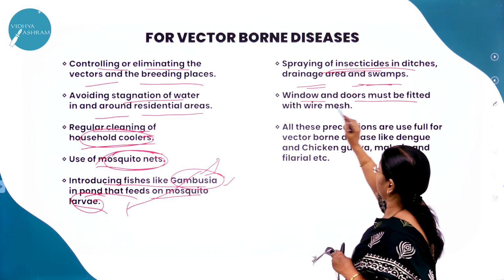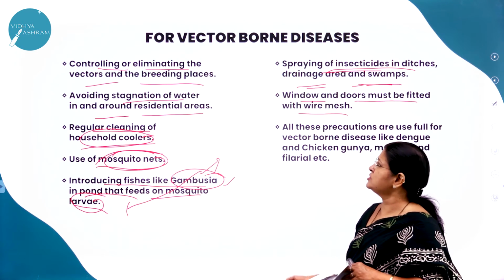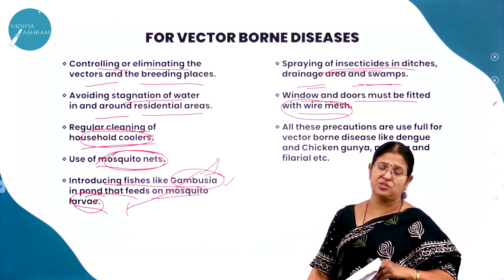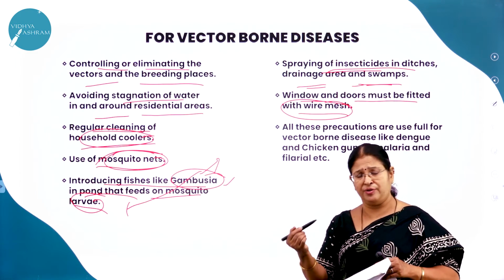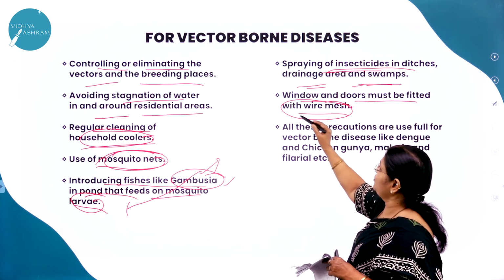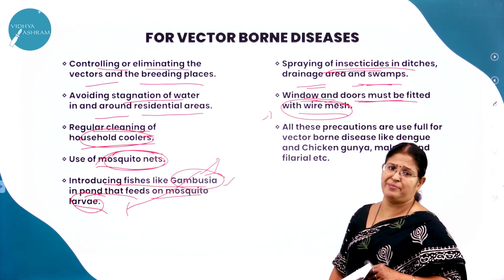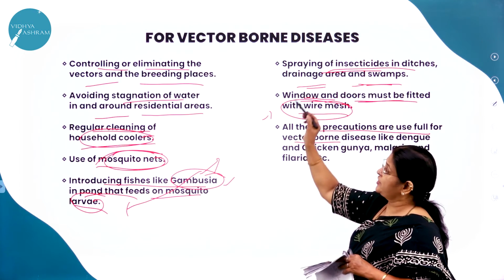Windows and doors must be fitted with wire mesh. Nowadays most of the houses have wire mesh on the window panes. You can use the mosquito net during sleeping, but during daytime we can't use a mosquito net, so we use wire mesh on windows and doors. All these precautions are useful for vector-borne diseases.